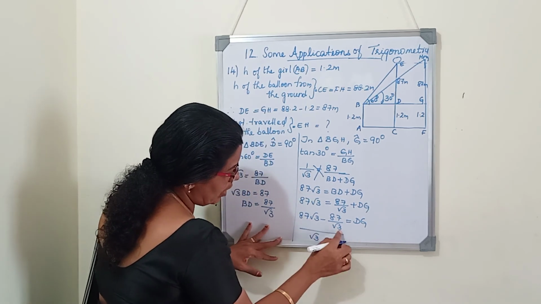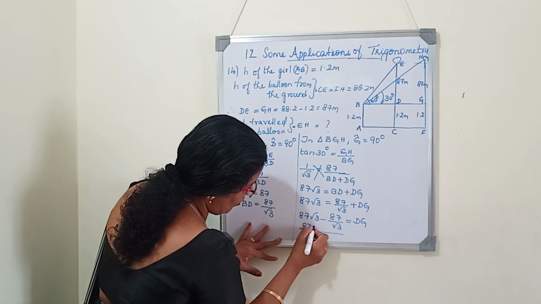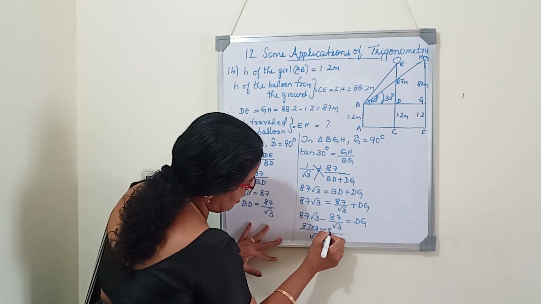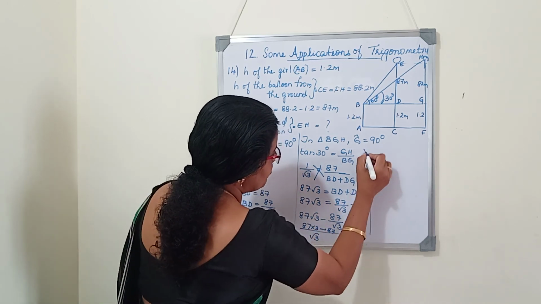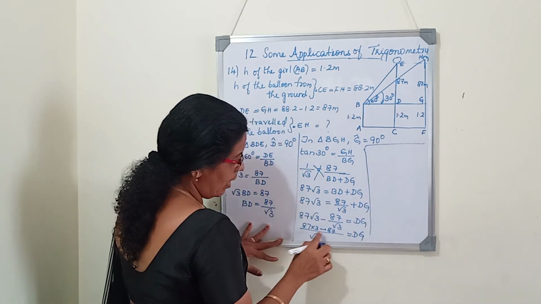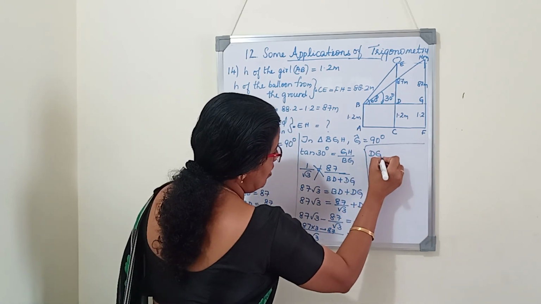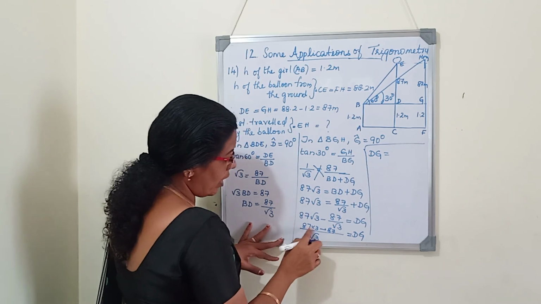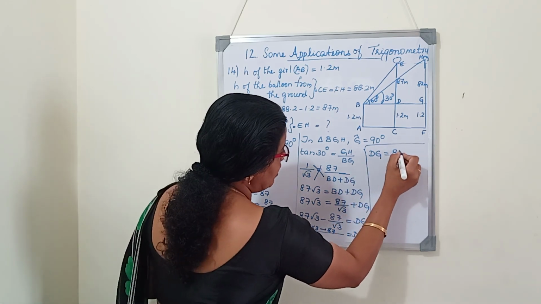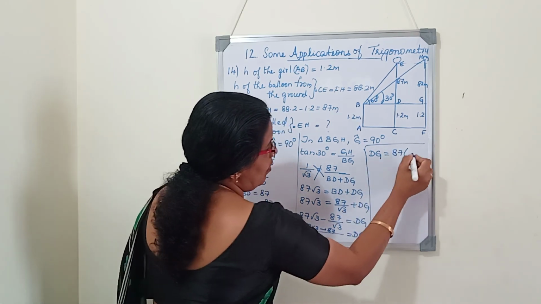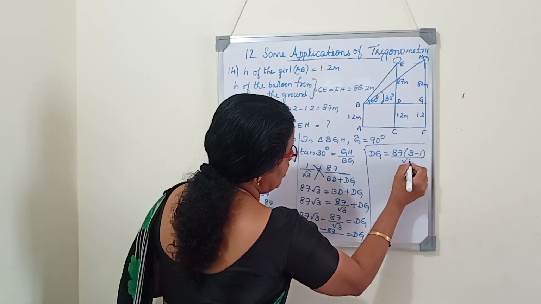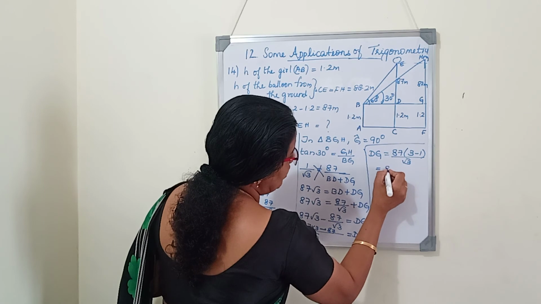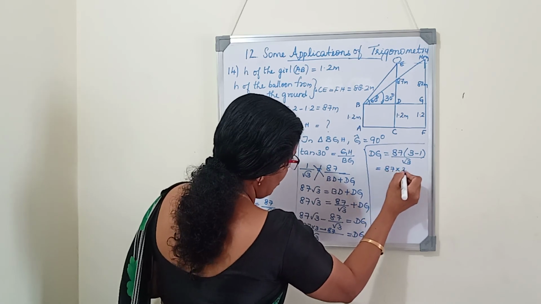So 87 root 3 into root 3, 87 into 3 we will get, minus 87 is equal to DG. As I did in the last sum, we will take 87 common, or you can multiply and subtract. I will take 87 common, 3 minus 1, by root 3. So here we will get 87 into 2 by root 3.